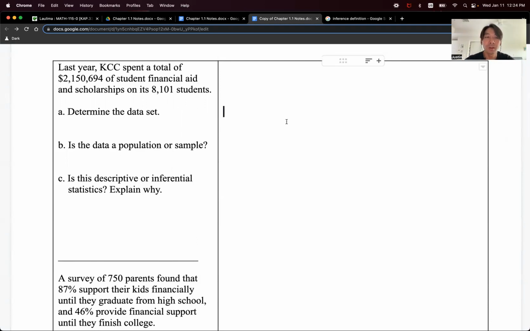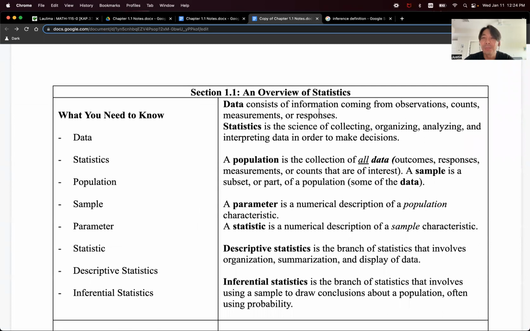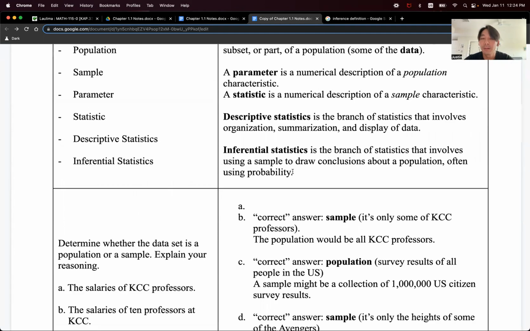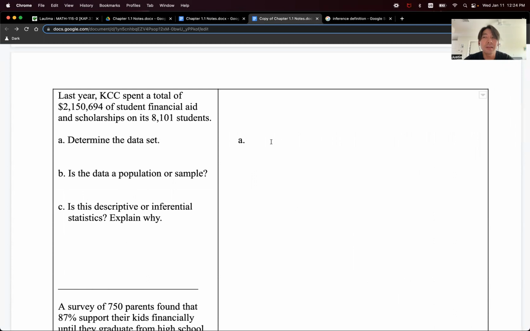Okay, so let's answer those questions one at a time. So first of all, determine the data set. And remember, guys, what is data again? The information from observations, counts, measurements, or responses. So it's that information from those things, right? Okay, so what is the data set though here? Is it the students? Is it the financial aid? Is it that $2,150,694? Is it the 8,101 students?